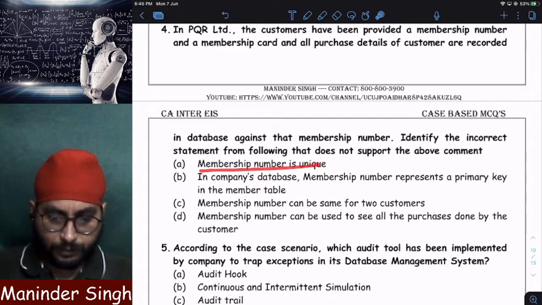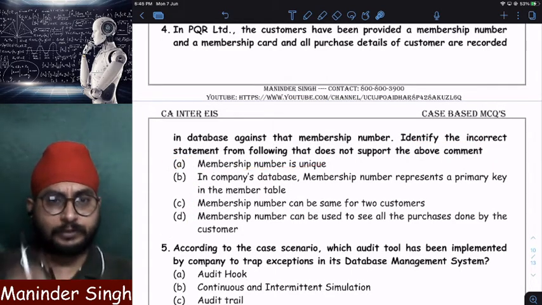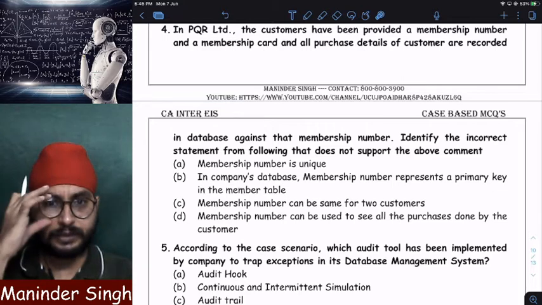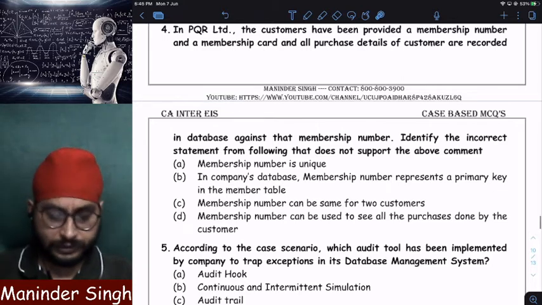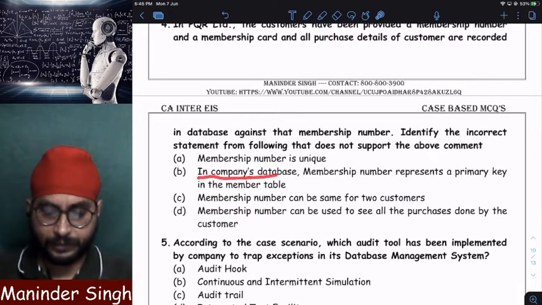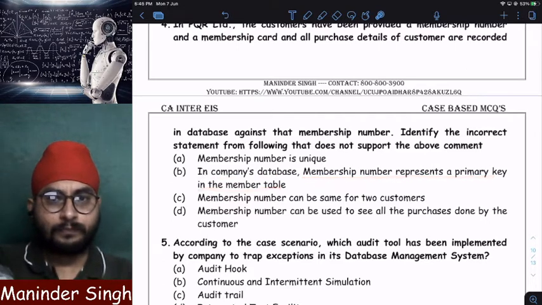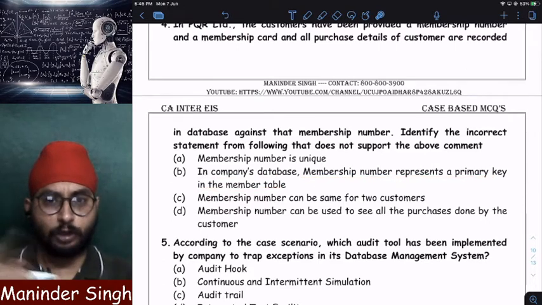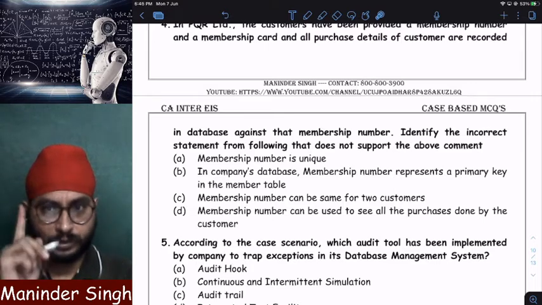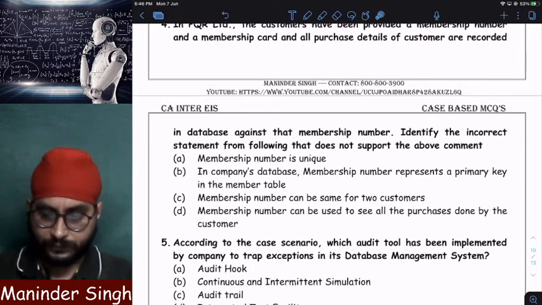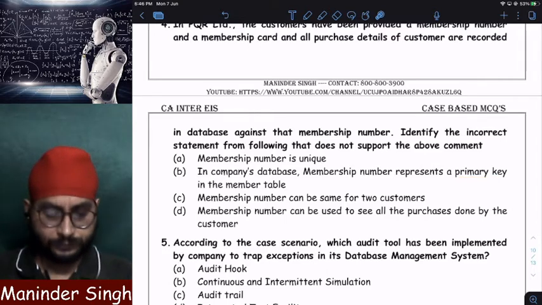Sir, membership number is unique. Yes, sir. Every person should be given a different membership number. Membership number will be unique. In company's database, membership number represents primary key in the member table. Obviously, membership number will not be repeated, right? For every person, only one membership number will be given. That is why it is called as primary key.